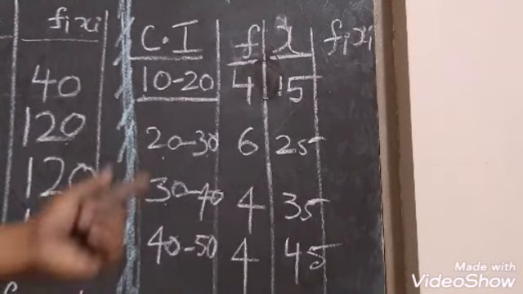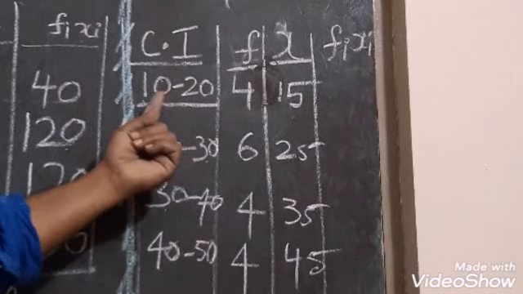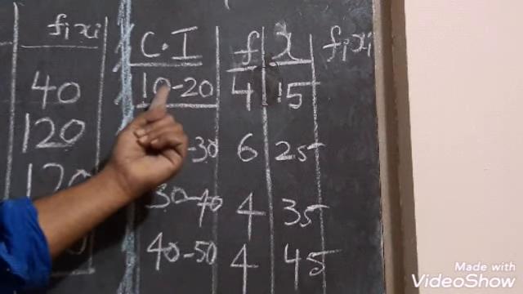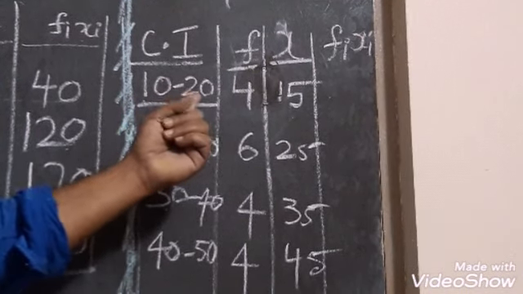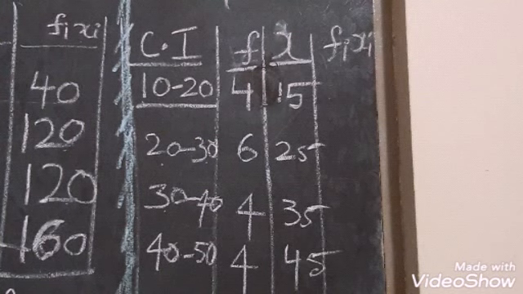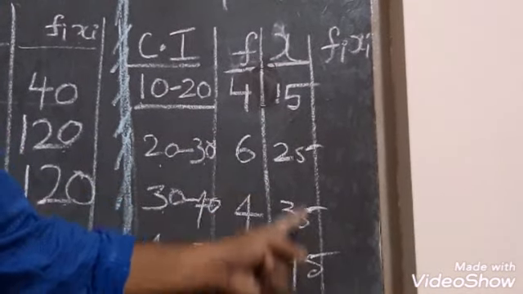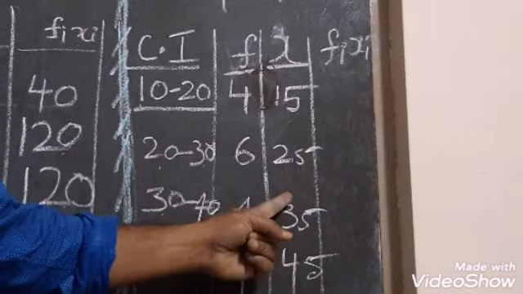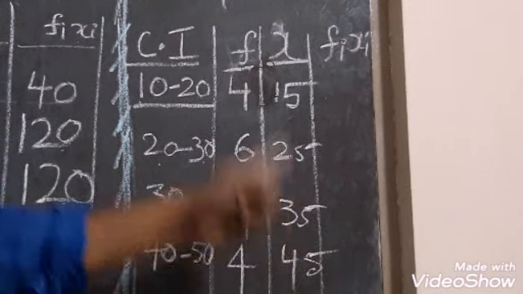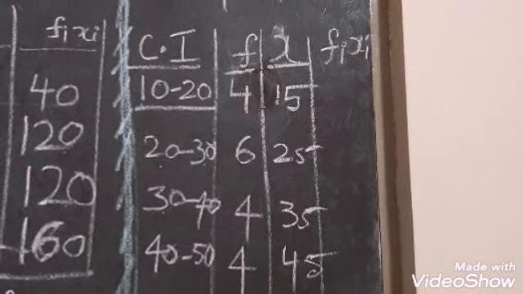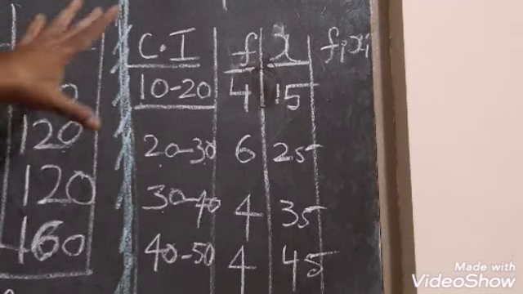Here you see, whatever the gap you may maintain in class interval, 10 to 20, what is the difference between the upper limit and lower limit? It is only 10, that is maintained here. 15, 25, 35, 45. Is it not? So this is the concept.